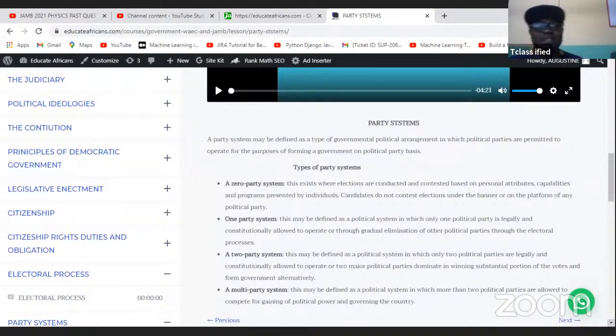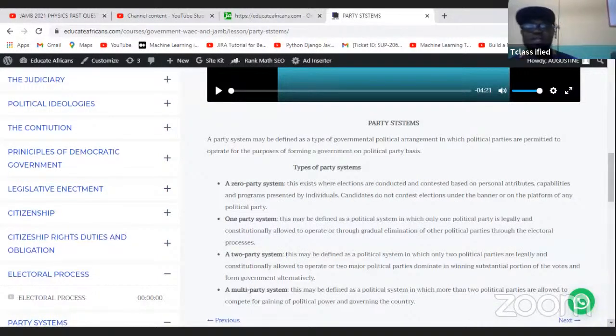So what is party system? A party system may be defined as a type of governmental political arrangement in which political parties are permitted to operate for the purposes of forming a government on political party basis. So you have the PDP, the APC, and the INEC organizes elections for them so that they compete and produce a government.